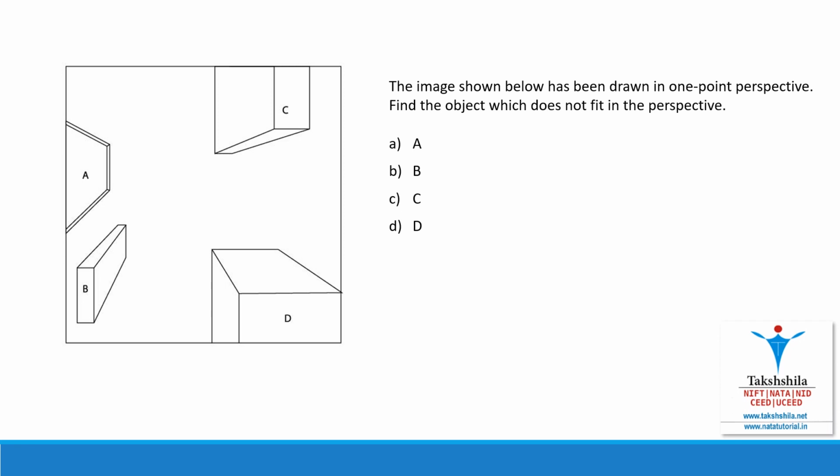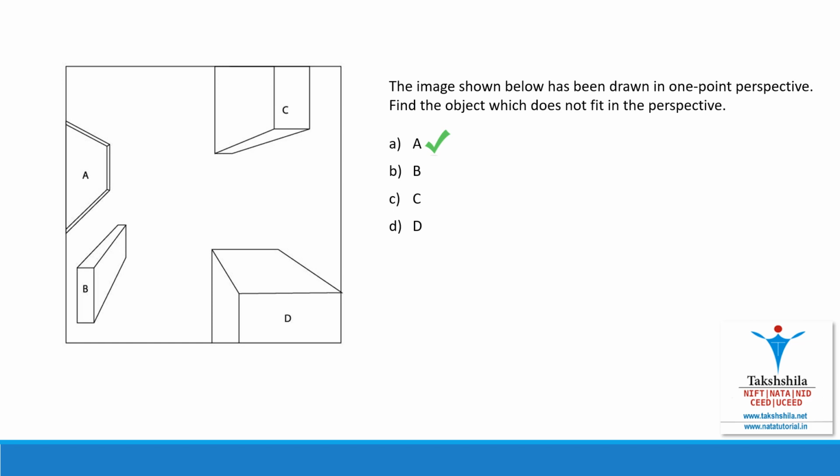The image shown below has been drawn in one-point perspective. Find the object which does not fit in the perspective. To solve this question, we should have an idea about one-point perspective and the three main characteristics of it, that is frontal planes, vanishing point and horizontal lines. So the correct option for this is A. A is not in the one-point perspective.